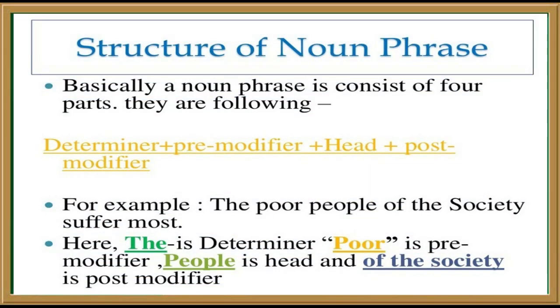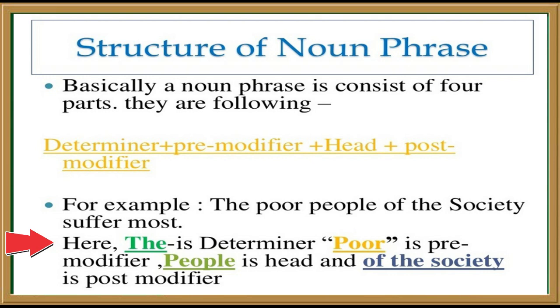Now, dear students, we are having structure for noun phrase. Basically, a noun phrase consists of four parts. That is determiners, pre-modifiers, the head or the principal word, post-modifiers. For example, the poor people of the society suffer most. This is an example. The is determiner in this example. Poor is pre-modifier. People is the head or principal word, which is the focus actually. And of the society is post-modifier.